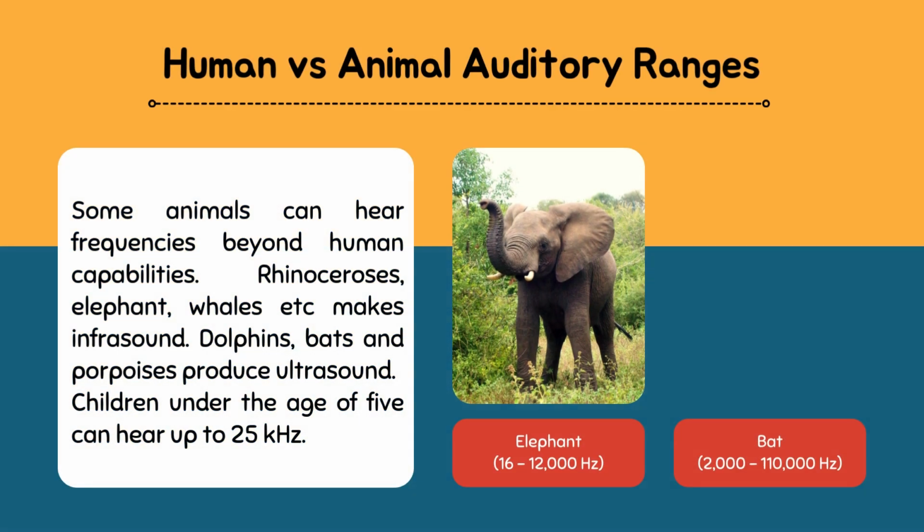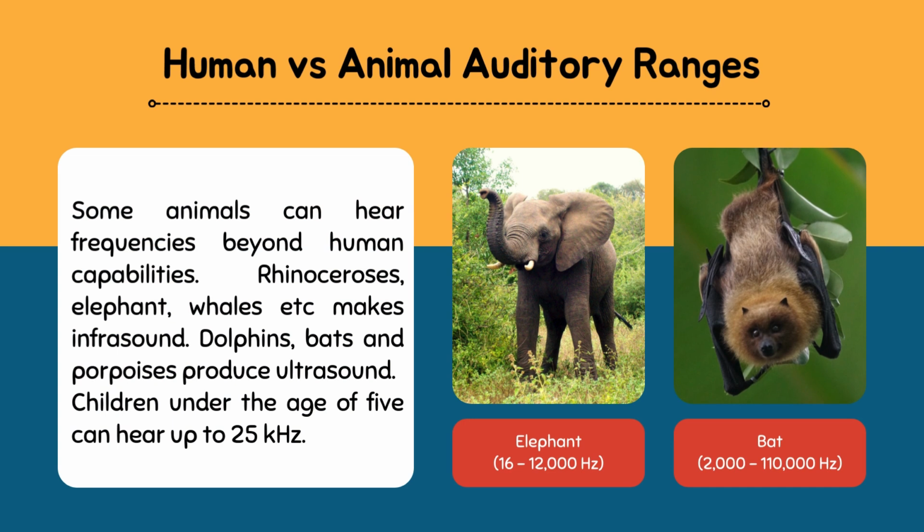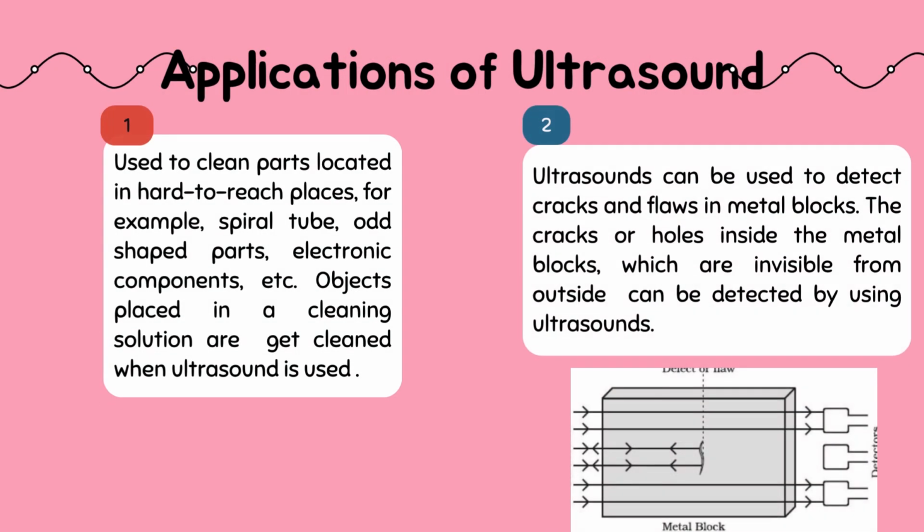Let's discuss human versus animal auditory ranges. Some animals can hear frequencies beyond human capabilities. Some of them are rhinoceros and elephant. They can make infrasounds. And dolphins and bats can produce ultrasound.